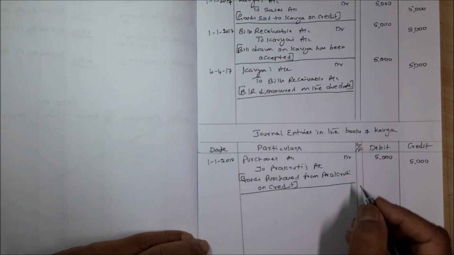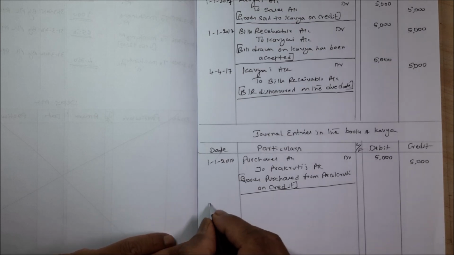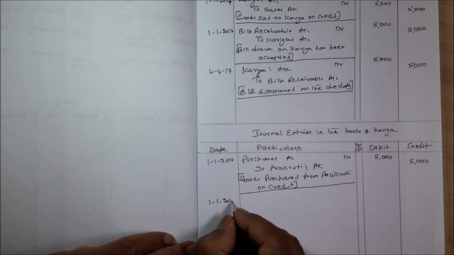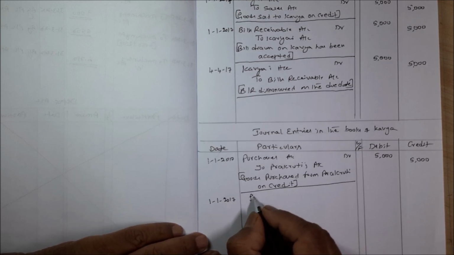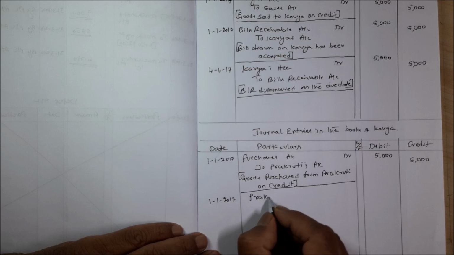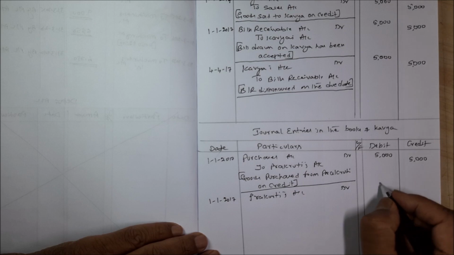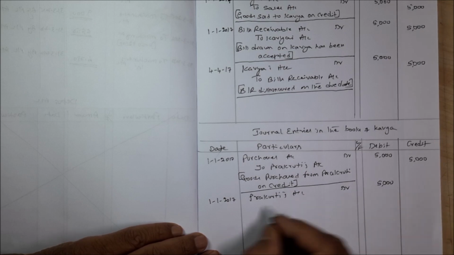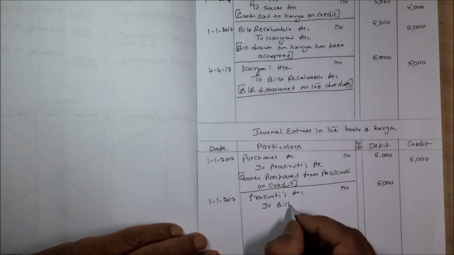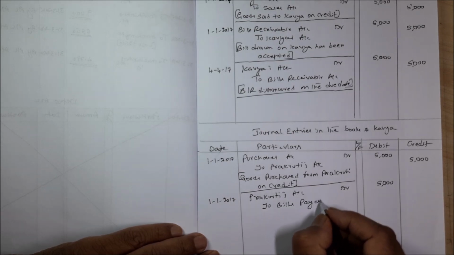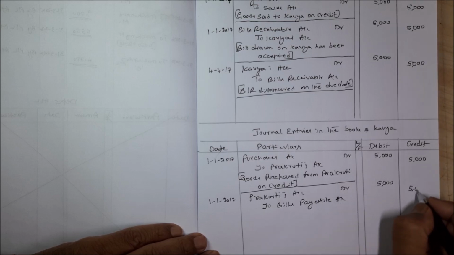On the same day, you have drawn a bill and it has been accepted. So 1/1/2017, that is Prakriti's account debtor, 5,000 to bills payable account, 5,000.